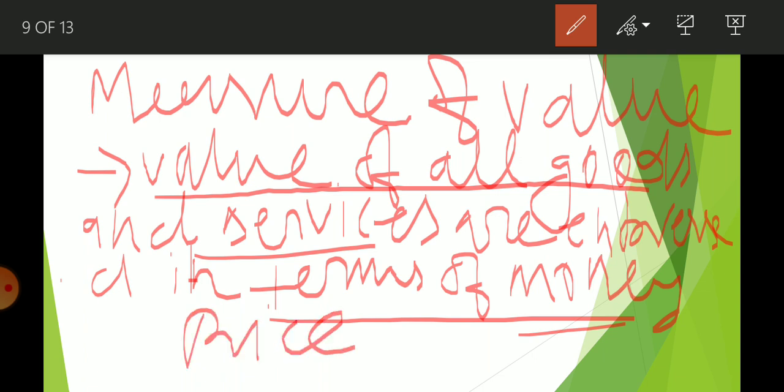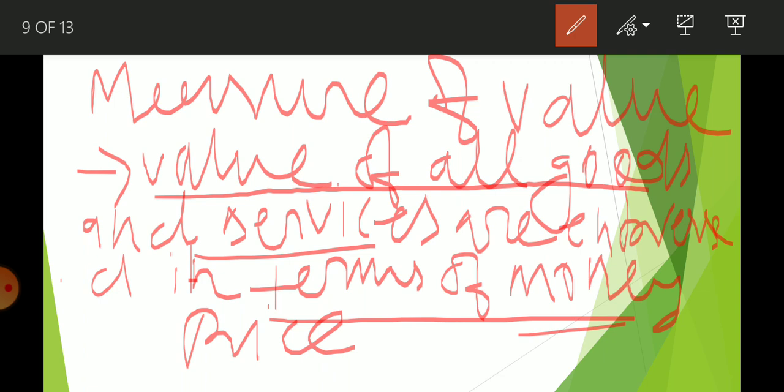Okay, today if you talk about the value of a pencil, or the value of a car, or an aircraft, anything, the value of everything is represented in terms of money or in terms of price. So the price of everything is expressed in money.